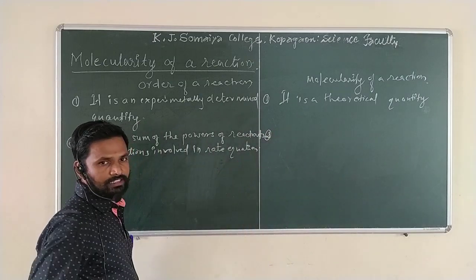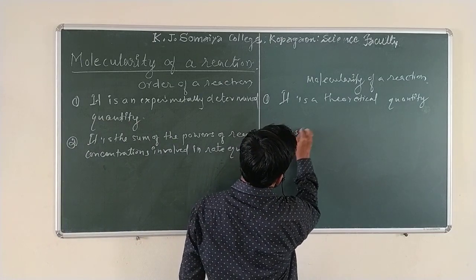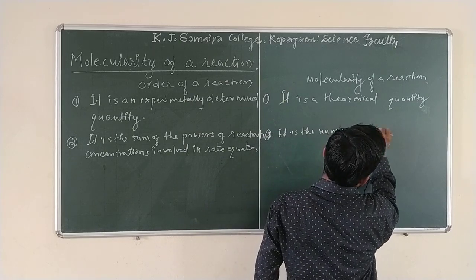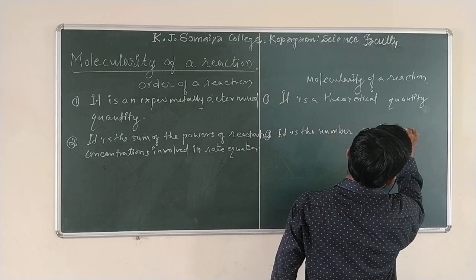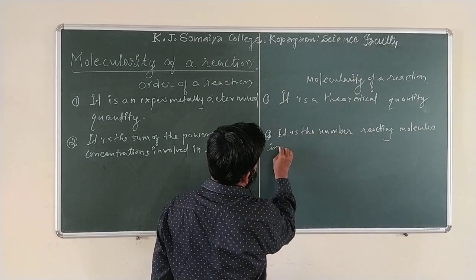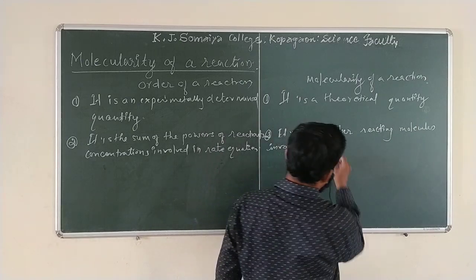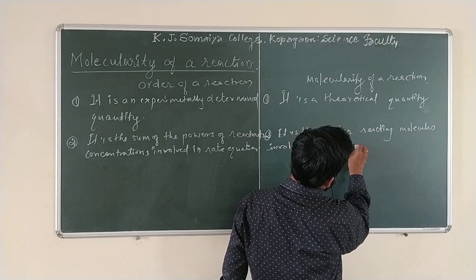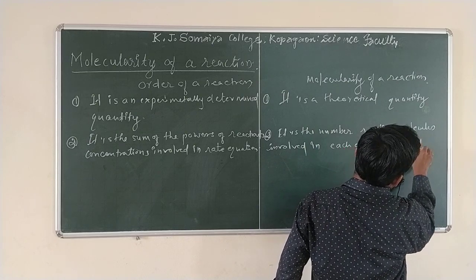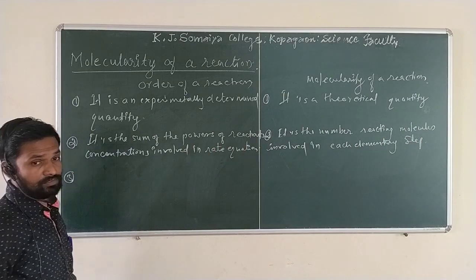Here is the second one. What is the definition of molecularity? Molecularity is the number of molecules. Simple. It is the number of reacting molecules involved in every elementary step, involved in each elementary step. And the third one, this is very important.